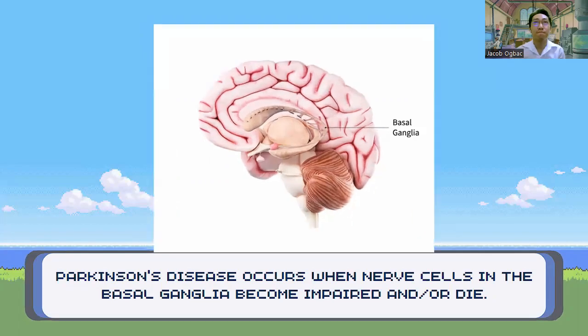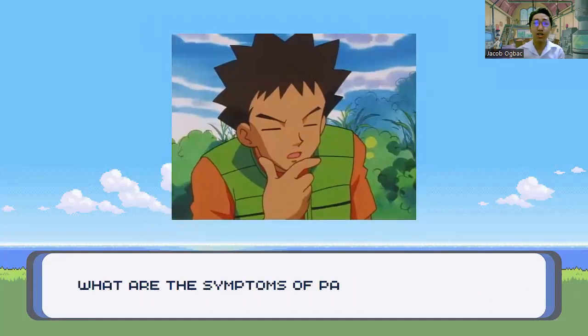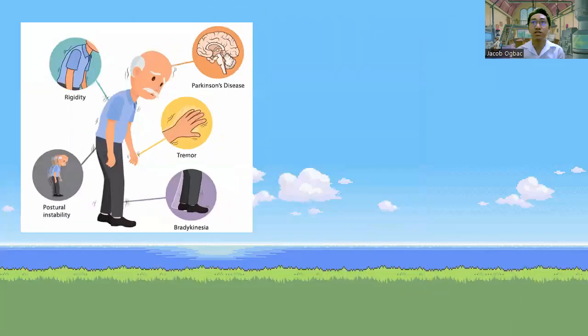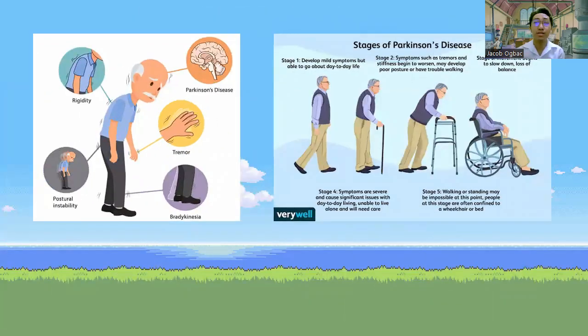of Parkinson's. Next, what are the symptoms of Parkinson's disease? Parkinson's disease has 4 main symptoms. The first one is tremor in the hands, jaws, legs, arms, or even head. Next is stiffness of the limbs and trunk. Next, we have slowness of movement. And lastly, impaired balance and or coordination, which sometimes leads to falls. Other symptoms may include depression and other emotional changes, difficulty swallowing, chewing, and speaking, urinary problems or constipation, skin problems, and lastly, sleep disruptions.